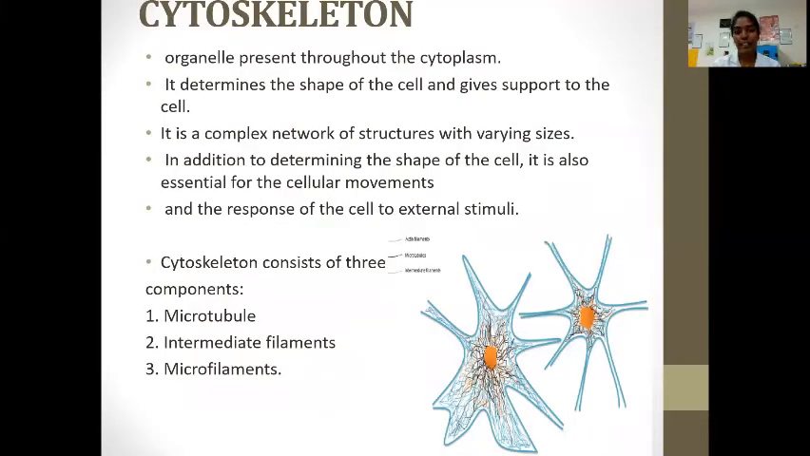The cytoskeleton structure. The organelle is present throughout the cytoplasm. It determines the shape of the cell and gives support to the cell. It is a complex network of structures with varying size. In addition to determining the shape of the cell, it is also essential for the cellular movement and the response of the cell to the external stimuli. Cytoskeleton consists of three components: microtubules, intermediate filaments, and microfilaments.